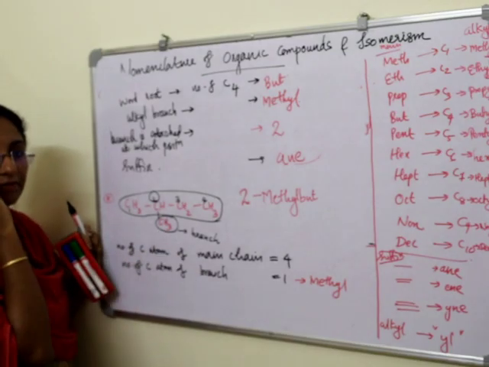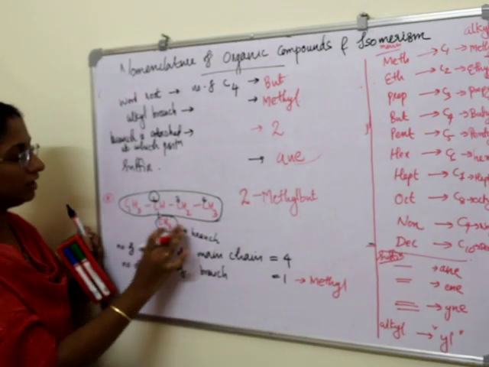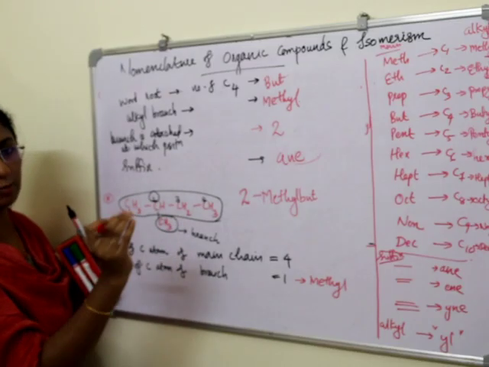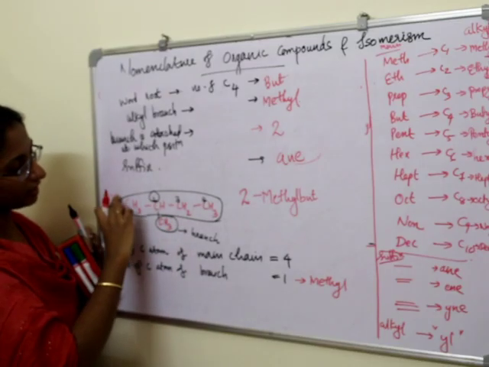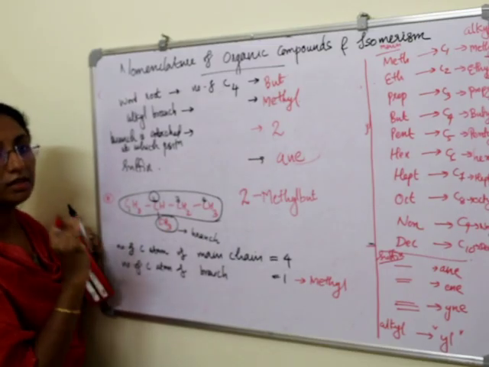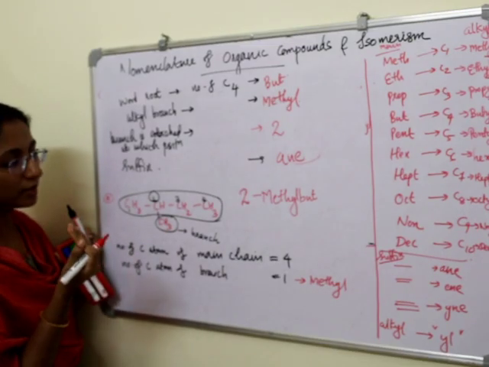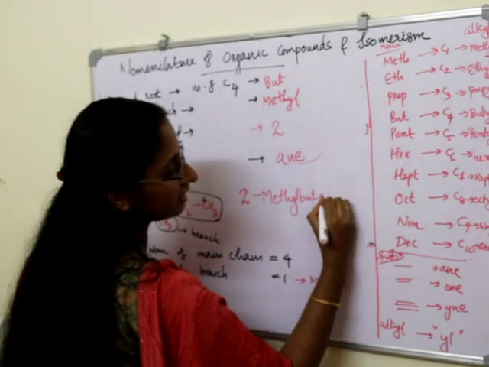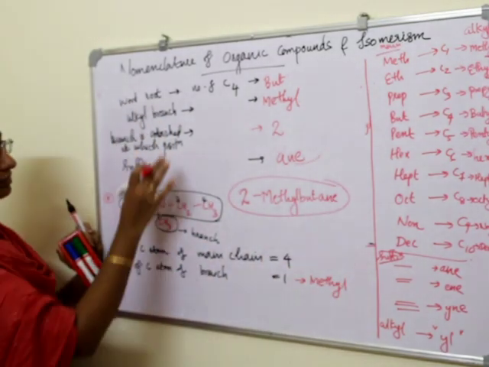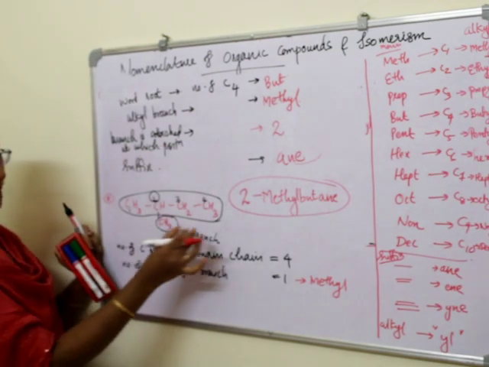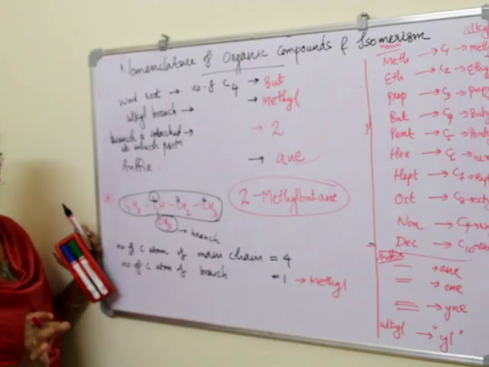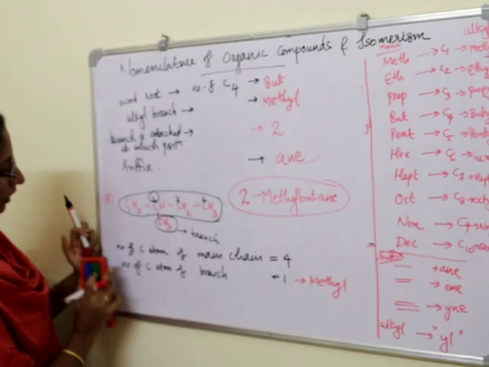When writing the suffix for the main hydrocarbon, we check whether it has a single bond, double bond or triple bond. Here we have only single bond, so the suffix is ANE, right? ANE. So this is the IUPAC name for this particular hydrocarbon: 2-methyl butane. 2-methyl butane.